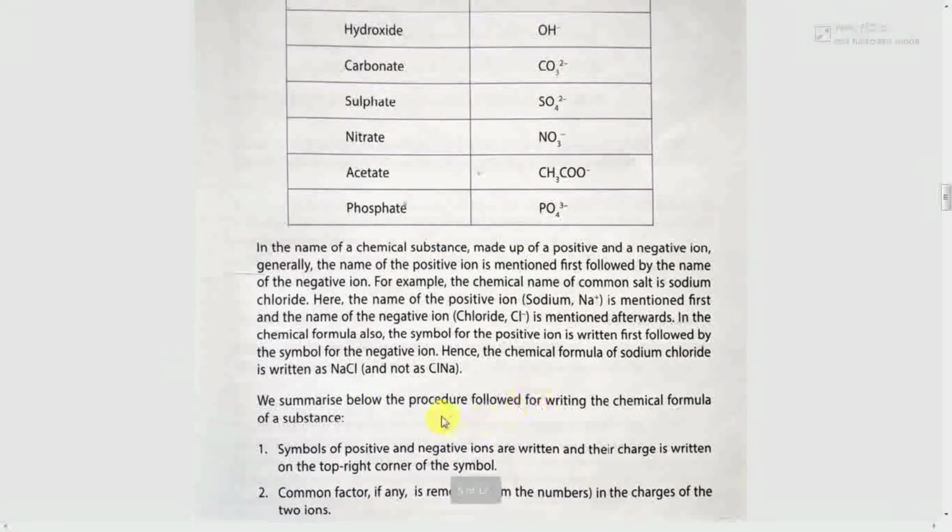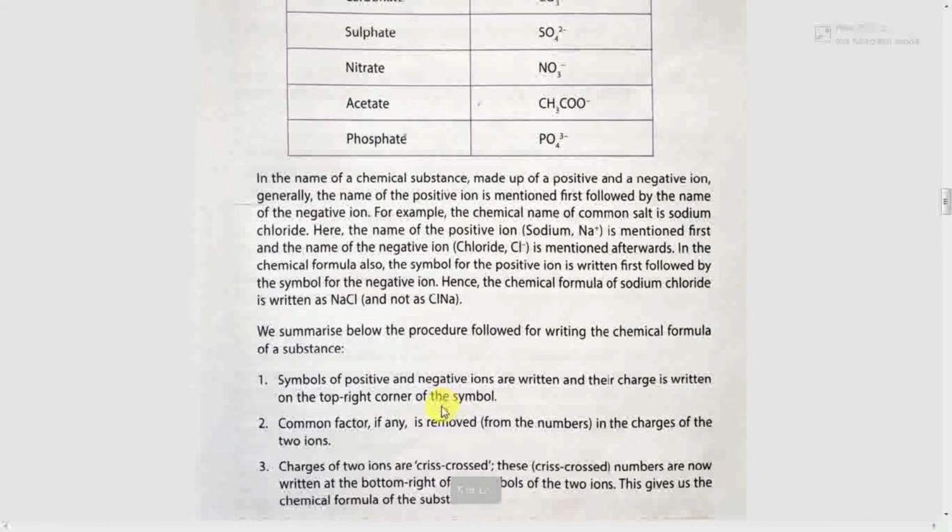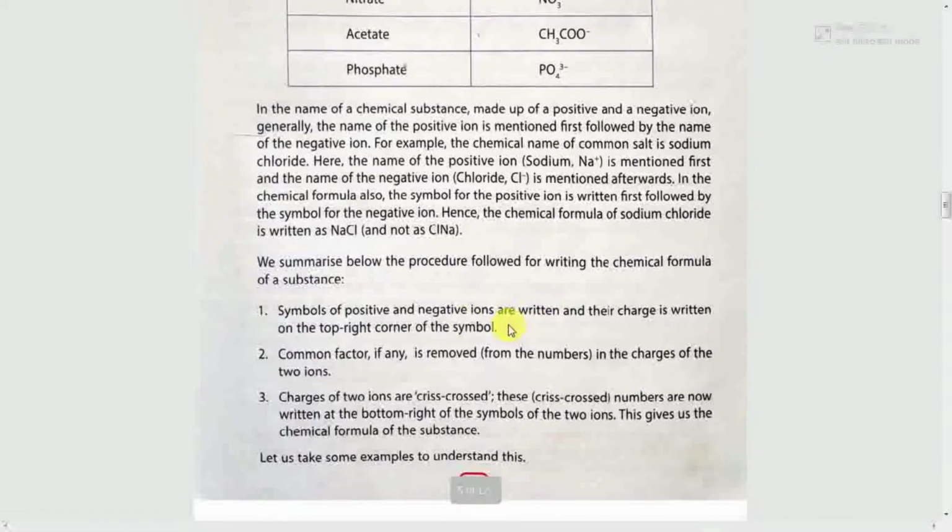So what you have learned we can summarize as follows. We follow certain rules while writing chemical formulas using symbols and ions. First, the symbols of the positive and negative ions are written and their charges are written on the top right corner of the symbol.